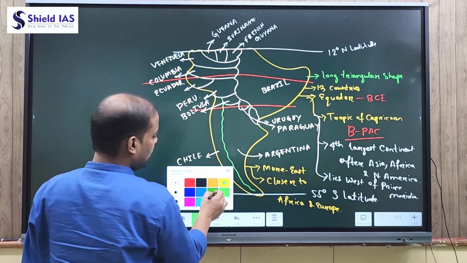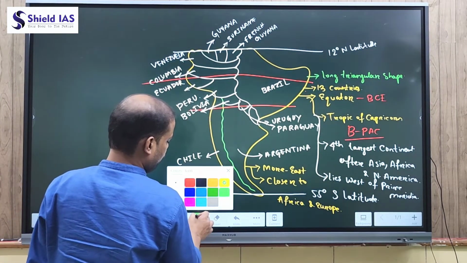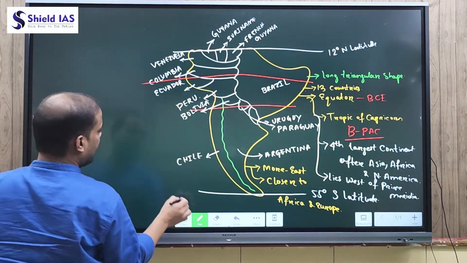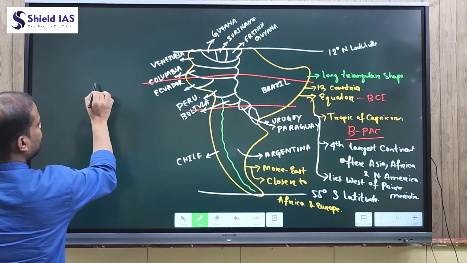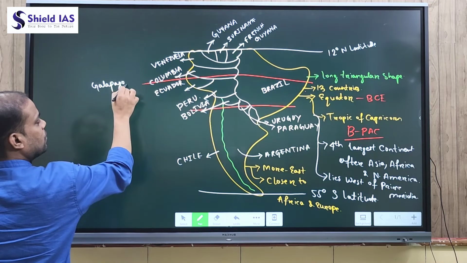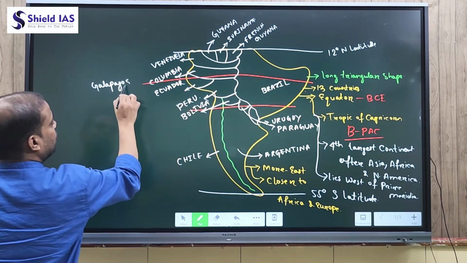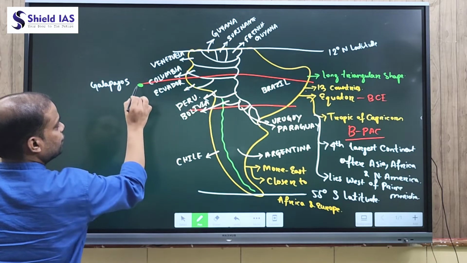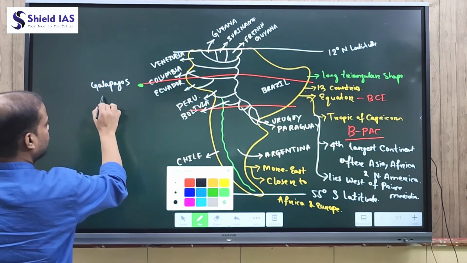And this South America has two important islands. One is Galapagos, which is located near the equator. This is called Galapagos Island.